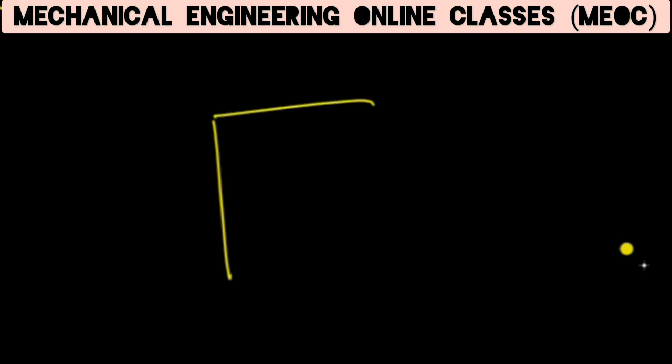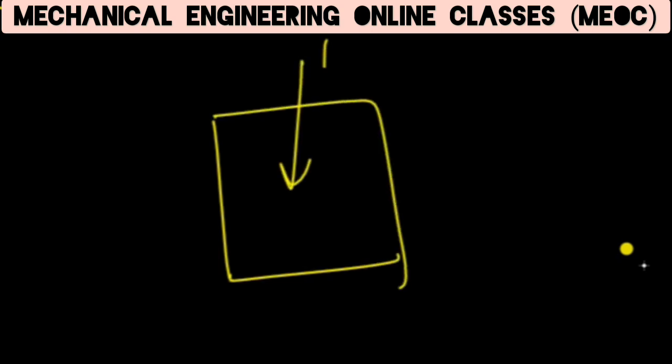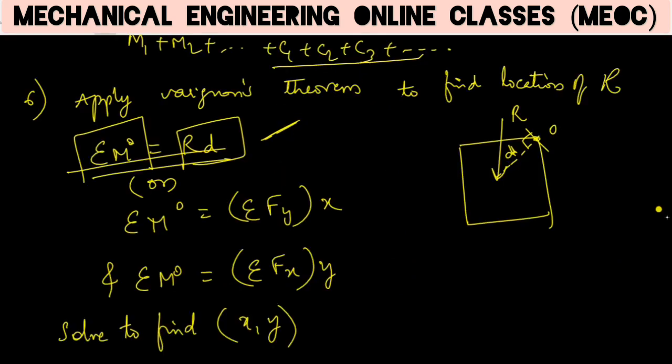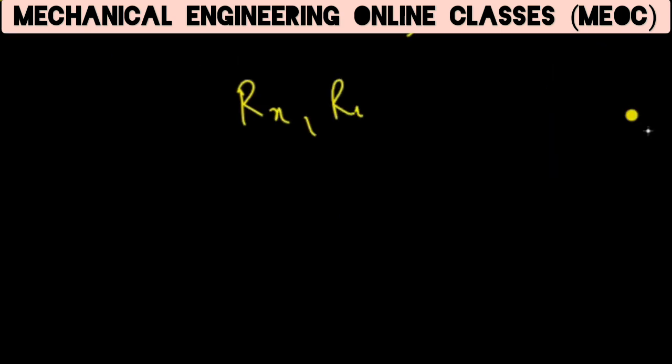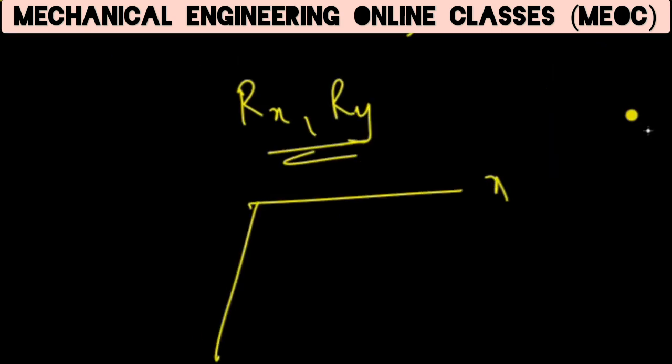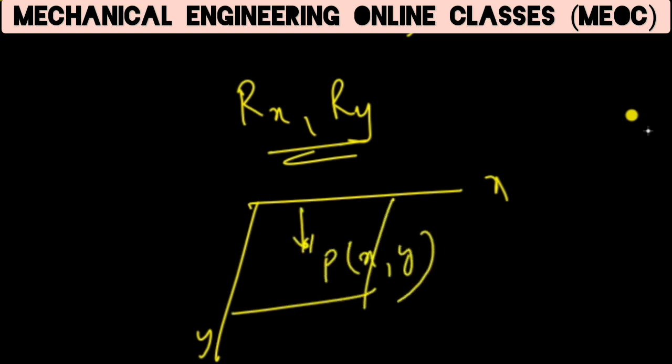Suppose this is some object, and this is some resultant. So suppose this is the origin. So this might be the perpendicular distance, this might be D. So we can find it like this, or otherwise just like how we have done in the previous problem, method 2. We can split this R into Rx and Ry. If the x axis is this and the y axis is this, say, and the resultant is passing through point P, which is x and y, and this is the origin, then this distance is x and this distance is y, for example.